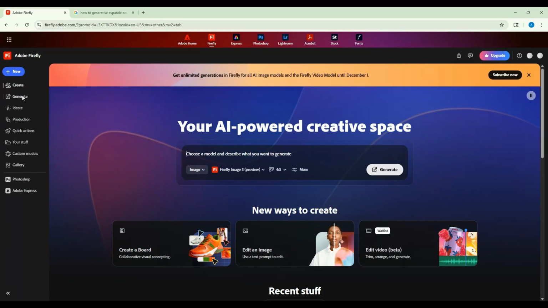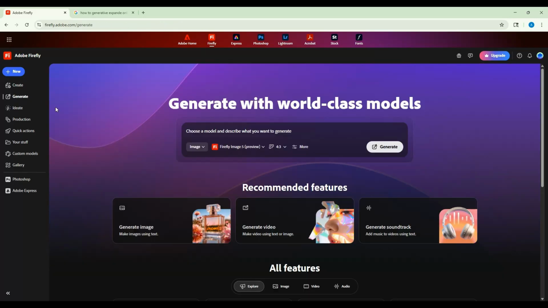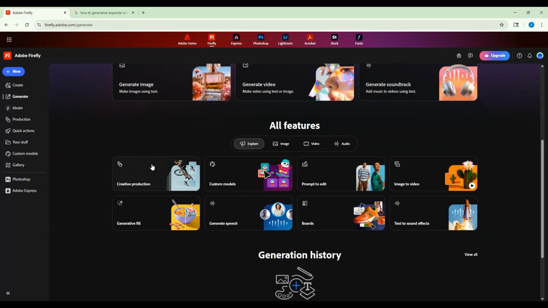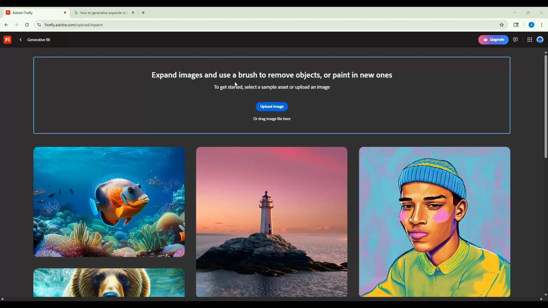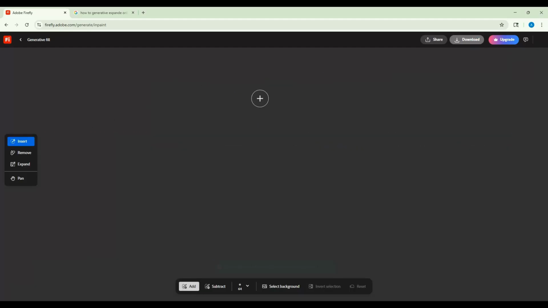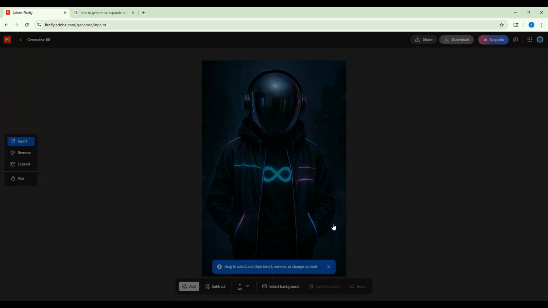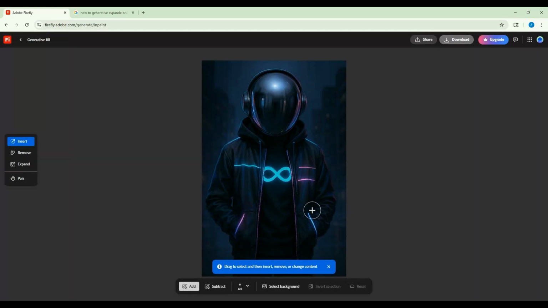On the left-hand side, we will choose Generate. We're going to scroll down and choose Generative Fill. And then we are going to drag in our image or upload it, whichever you prefer. Then we are going to choose Expand.